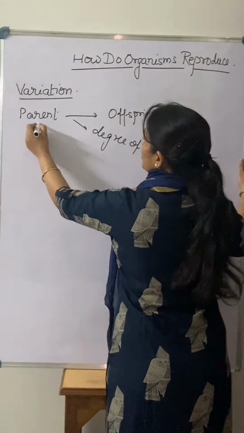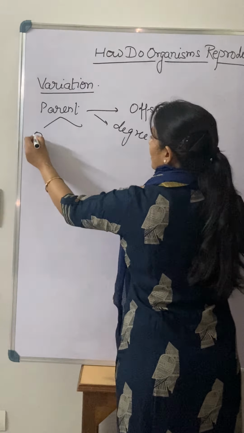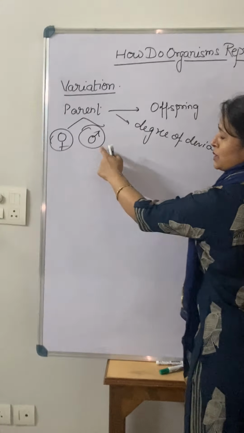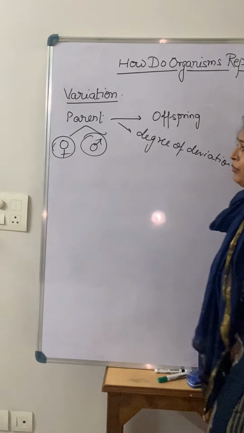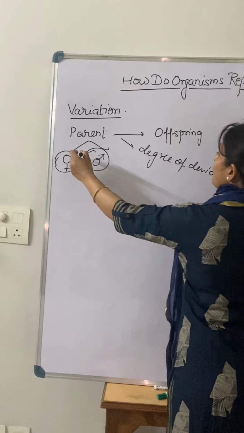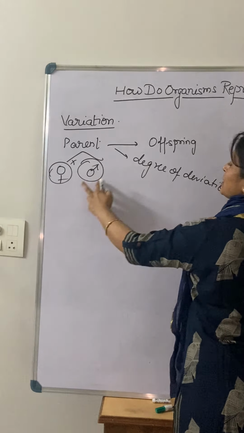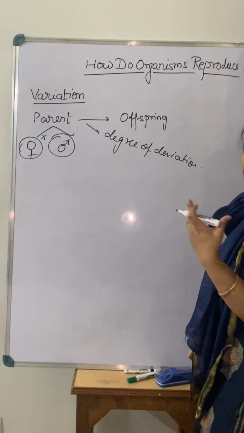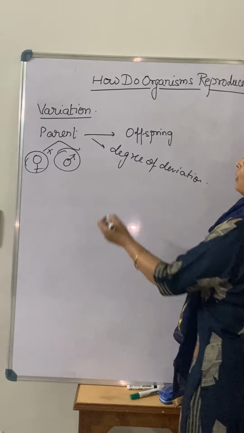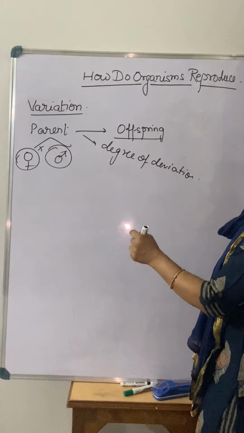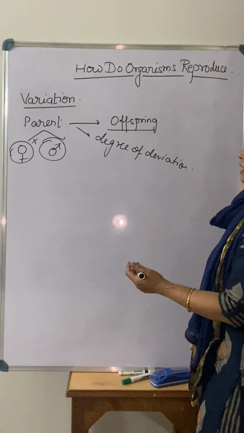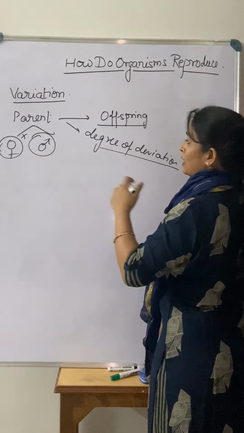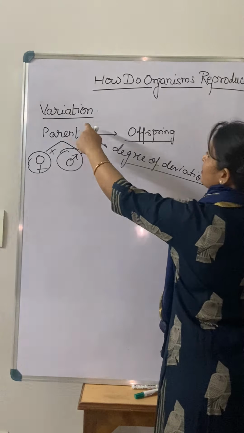So when the two parents, the female and male parent, fuse, I am always putting this symbol. So this symbol is actually for the male and female gamete, right? When the male and female gamete fuse, there is actually the involvement of two parents, right? And obviously two different types of genome come together and the offspring has a combination of both parents. So there is a degree of deviation or degree of variation. Deviation is the degree, that difference from the parent, and we call it variation.